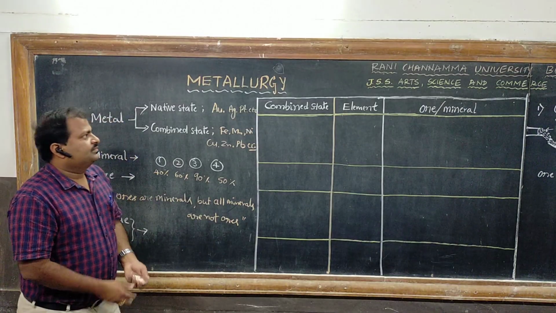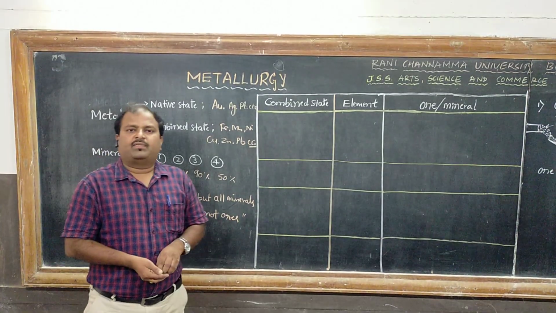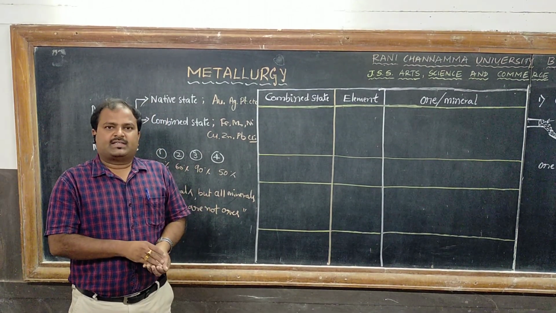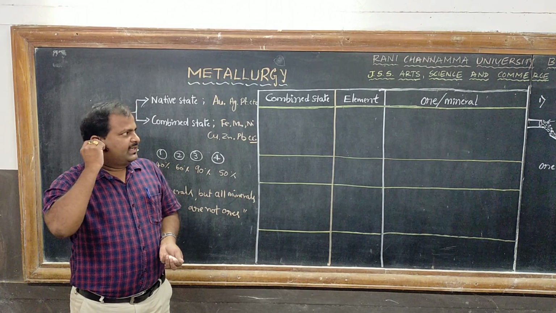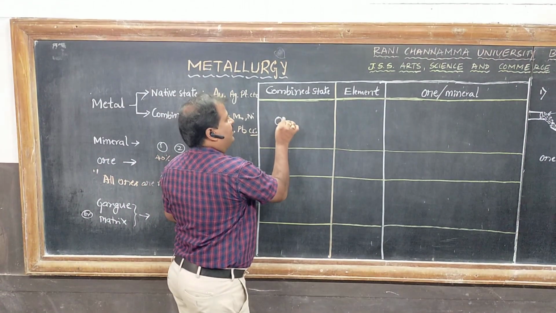Next, there are different types of ores: oxide ore, sulfide ore, carbonate ore, halide ore, sulfate ore, etc. We write in a table. This is the combined state, oxide ore.